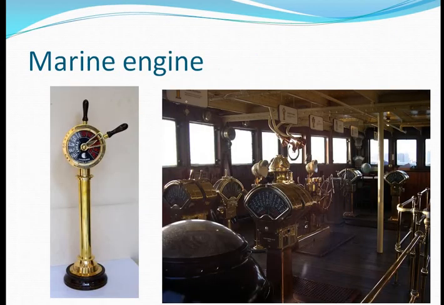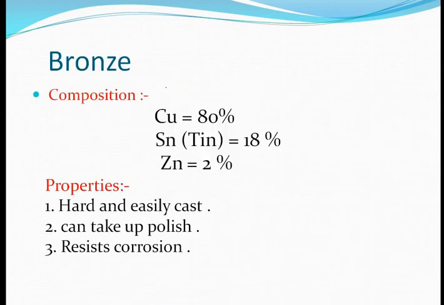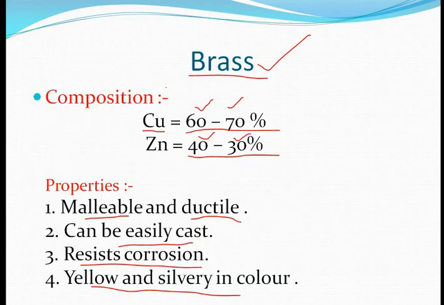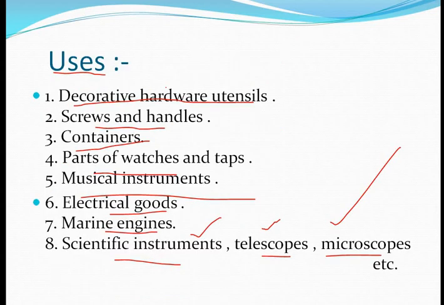Okay. And marine engines, in the case of marine engines we are using them, and that's a simple compass that is present for the marine engines, just to tell them the direction, the degrees and the rest of the things. They use it in the engines for this. Okay, right? Now I hope this is clear to you all, the uses of brass. Brass is a composition of copper and zinc, and its uses are in decorative purposes, screws and handles, containers, parts of watches and taps, musical instruments, electrical goods, marine engines, scientific instruments, telescopes and microscopes, etc.